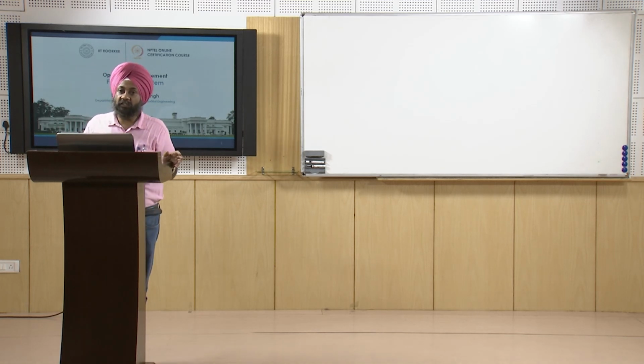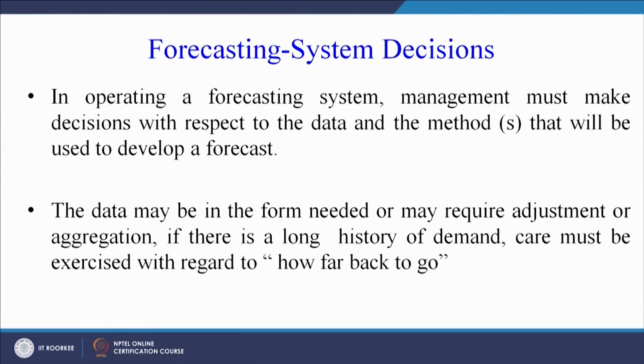What are the decisions? As all of us know now, if we have seen the diagram, the decisions are choice of data and the method, choice of method and choice of data. In operating a forecasting system, management must make decisions with respect to the data and the methods that will be used to develop a forecast.